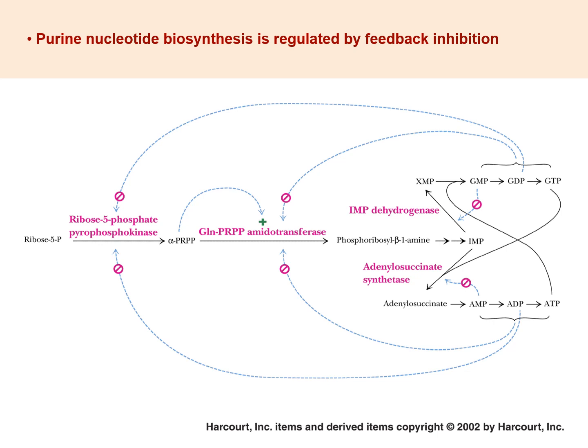The synthesis of PRPP by PRPP synthetase is feedback inhibited by purine 5' nucleotides, predominantly AMP and GMP.